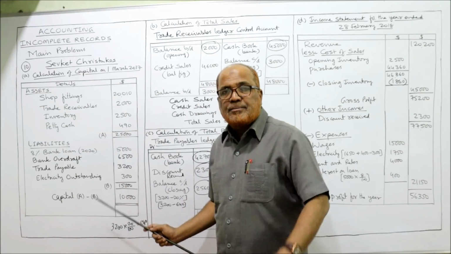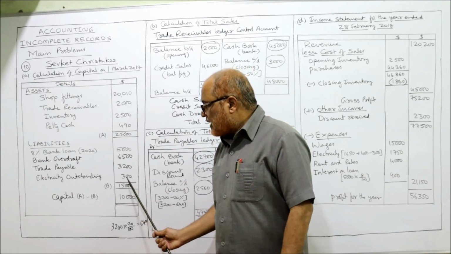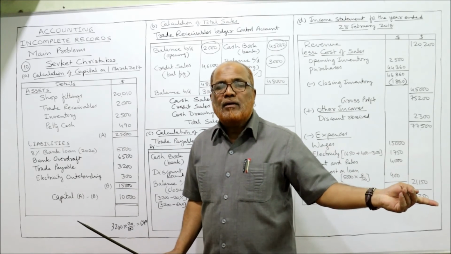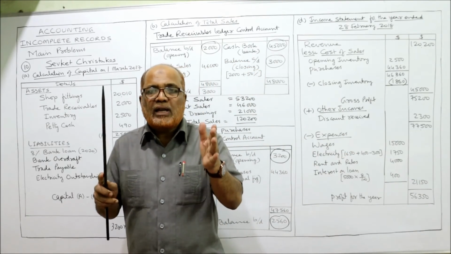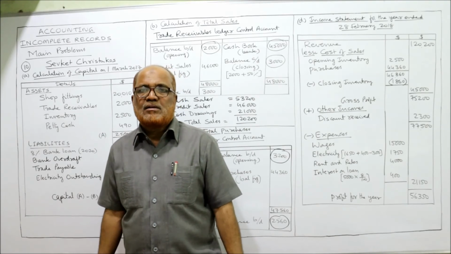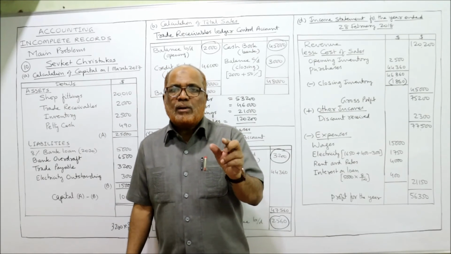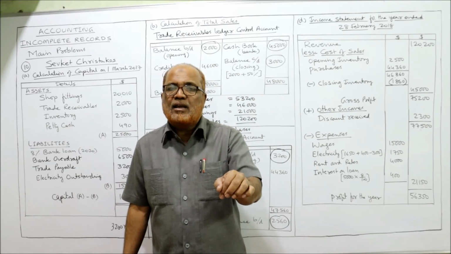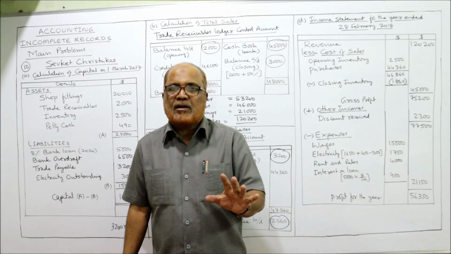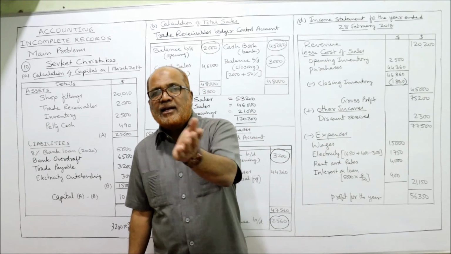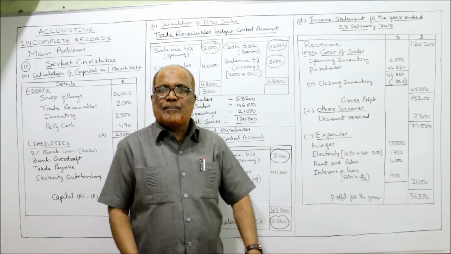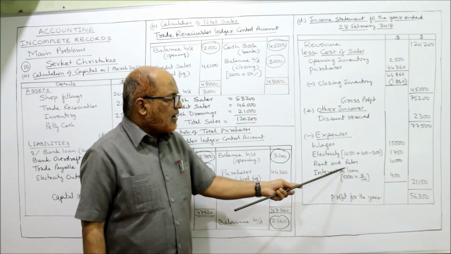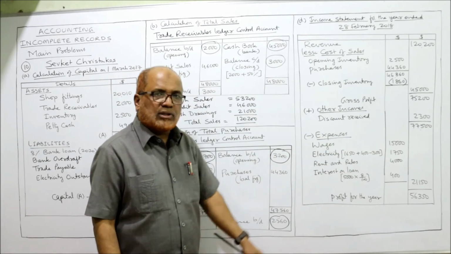This is for the last year. This outstanding 300 is the last year which was not paid. Now we are paying. So deduct it because we have to take only current year's charges. We are following accrual principle. According to accrual principle, only current year income, current year expenditure should be taken. If any expenditure relating to last year, it should be deducted. So 300 rupees deducted. 1750. Rent and rates, no adjustment, directly 4000.